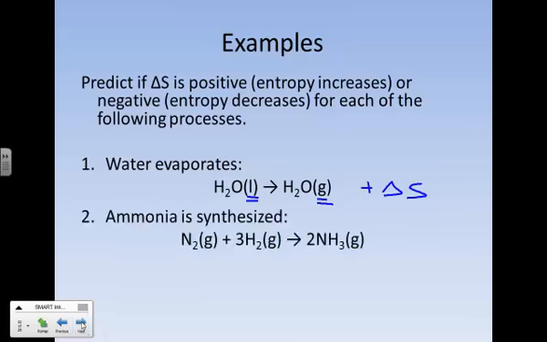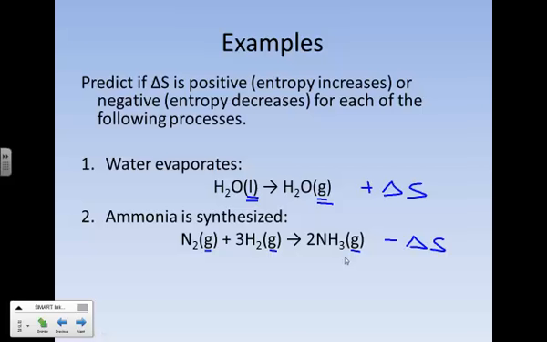Next up is the synthesis of ammonia from nitrogen and hydrogen into NH3. So take a moment to predict. Hopefully you chose a negative change in entropy. Here, you'll notice they all have the same phases. They're all gases, and so we can't use that trick now.